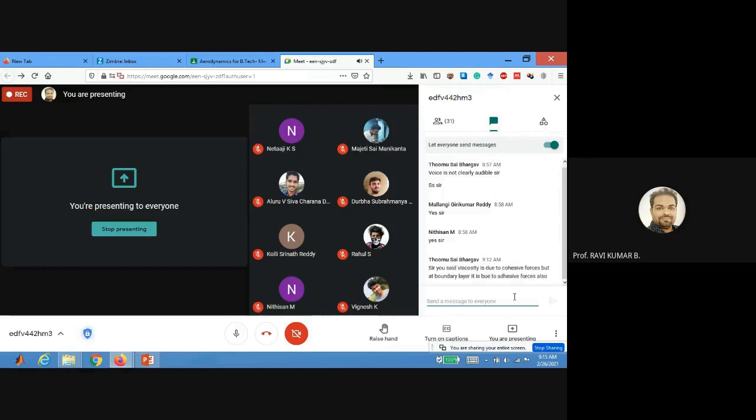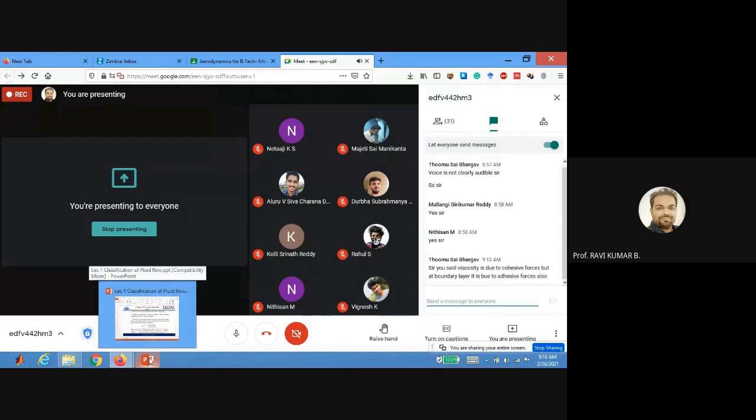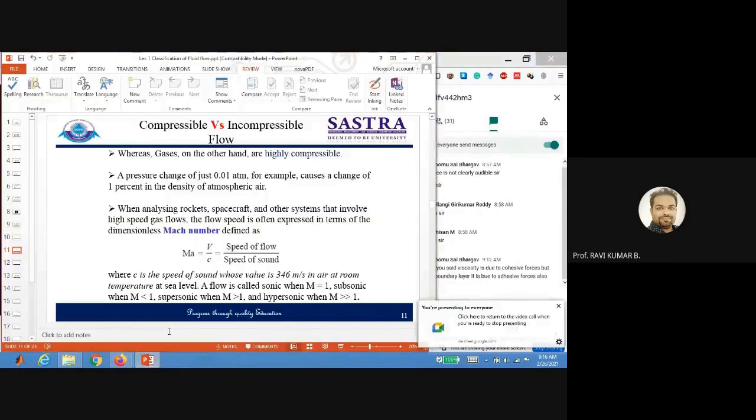Yes, you said viscosity is due to cohesive force, but is the boundary layer due to adhesive force also? The boundary layer is due to viscosity, right? There is basically no adhesive or cohesive force involved. Keep in mind, boundary layer is due to viscosity. If viscosity is present, because of that, boundary layer formation takes place. You cannot properly define the boundary layer with these kinds of forces. Only when viscosity is present will it come into the picture.